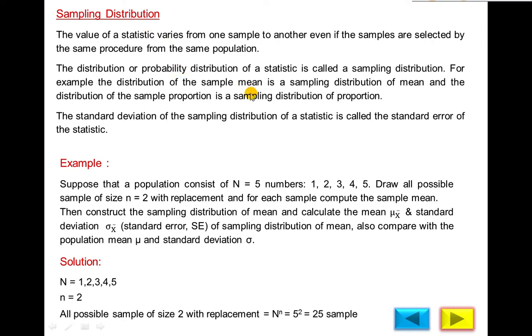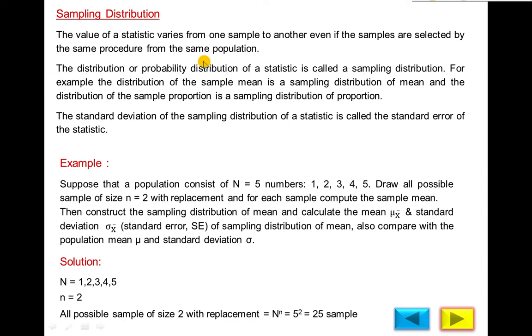This is the most important definition, because in this we will cover 3 different important definitions. The value of a statistic varies from one sample to another, even if the samples are selected by the same procedure from the same population. You have done this, and I have explained it in the definition of a statistic. Number second, if you convert the sample statistic in the form of a table, for example,